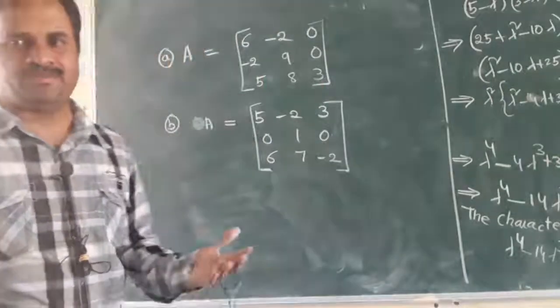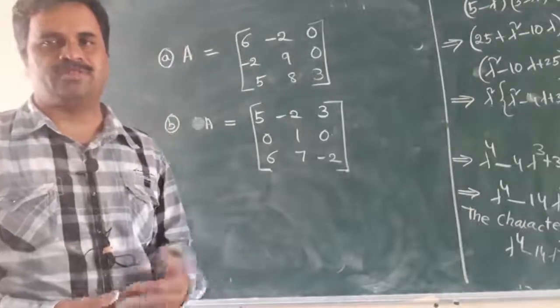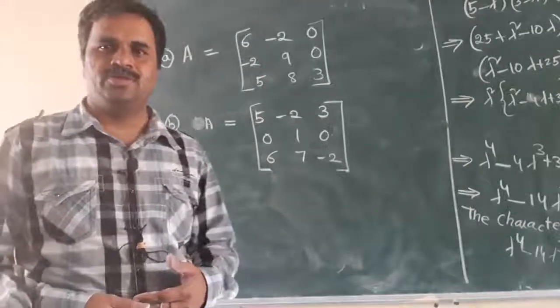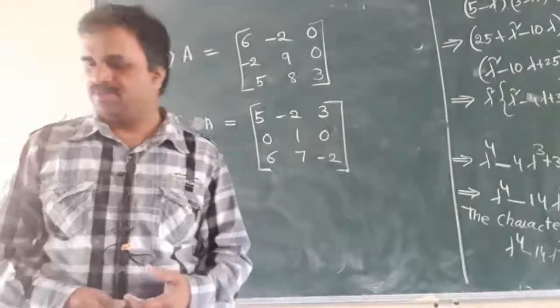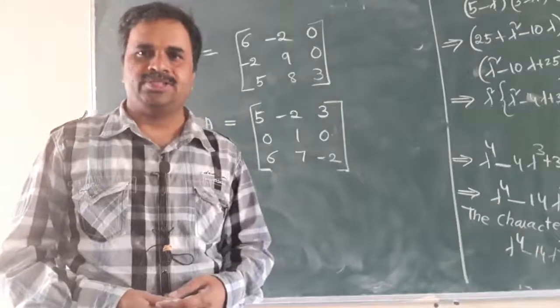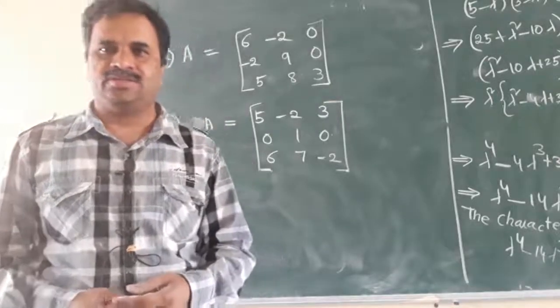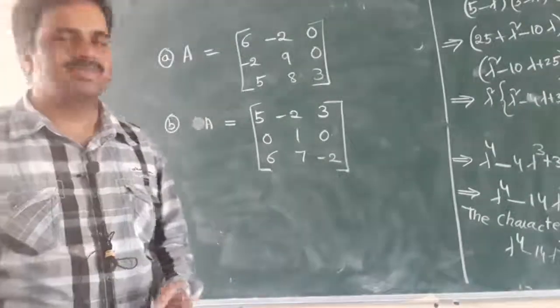Almost 90% is over. Just maybe 1 or 2 problems are left that you have to practice. Of course, I'll do them on the board also. If you have any doubt, you can ask in the interactive class. So today we discussed how to find the characteristic polynomial, characteristic equation and characteristic roots, which we already discussed in the earlier classes. That's enough for today.